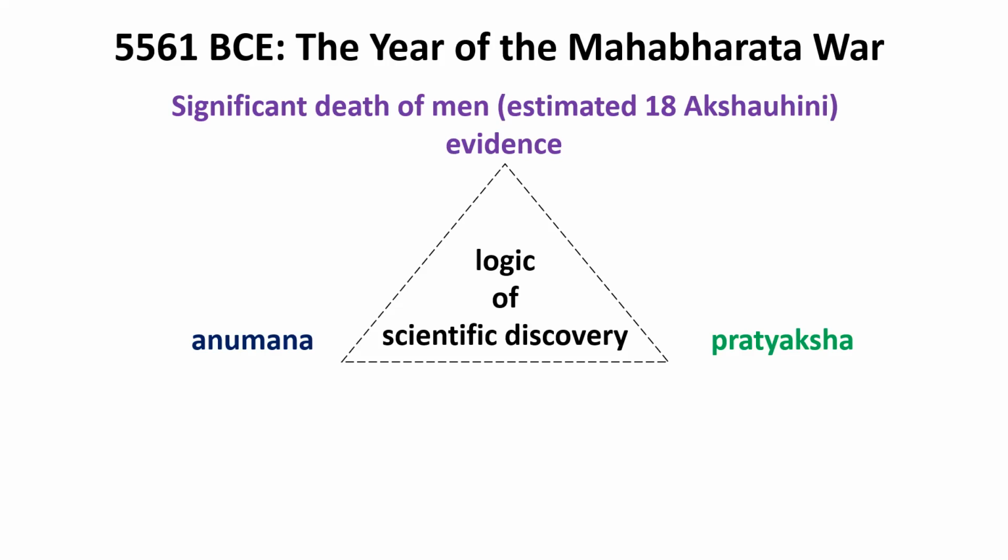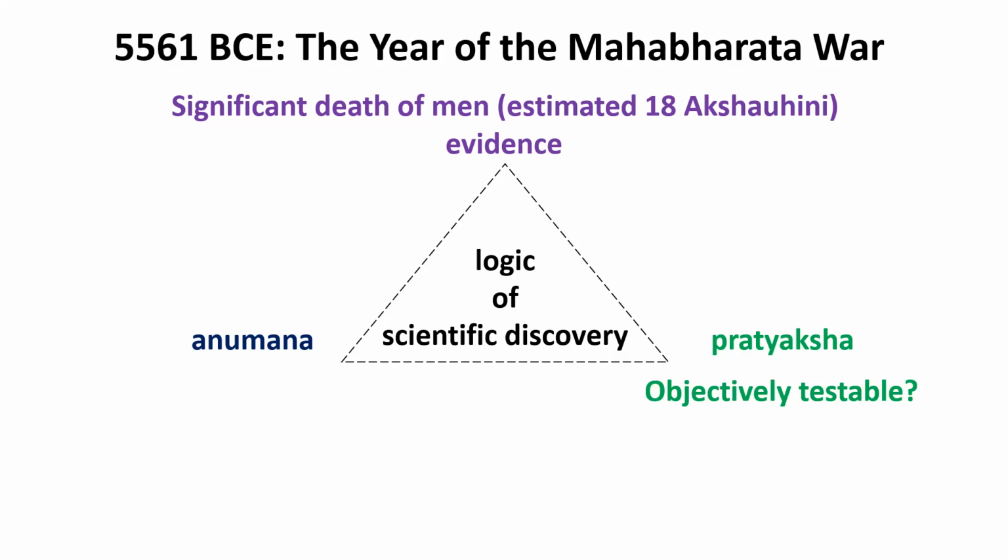realities of the Mahabharata war, for example, one of the realities of the Mahabharata war is that a significant male population died during this war. All right. It's estimated to be 18 akshauhini. And in the anthropology portion of this discussion, we will look at what that akshauhini means in terms of the number of men fighting.